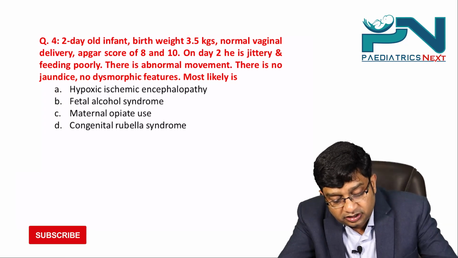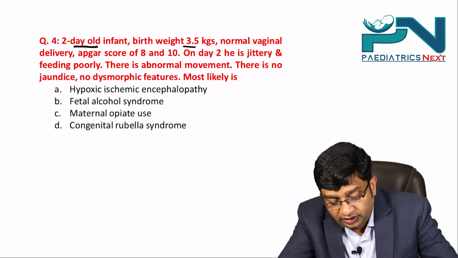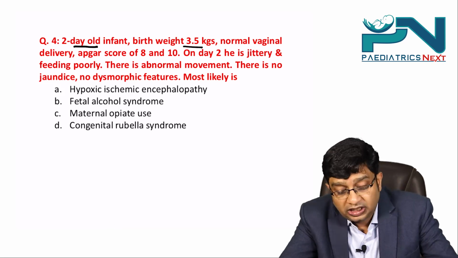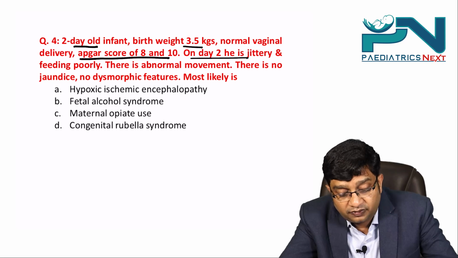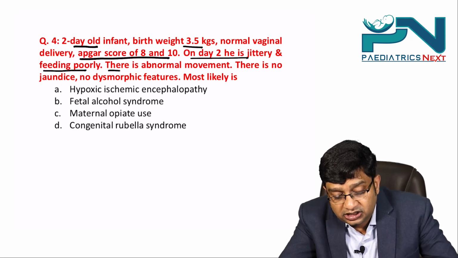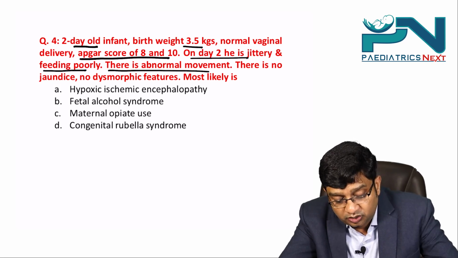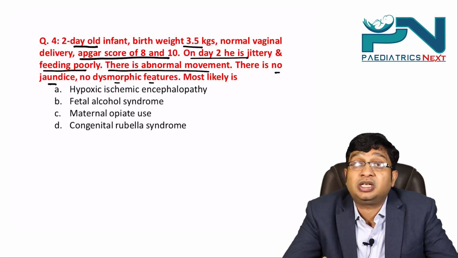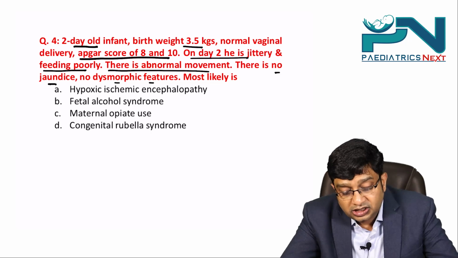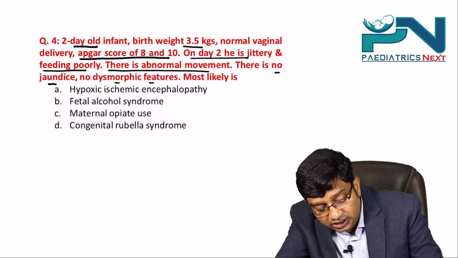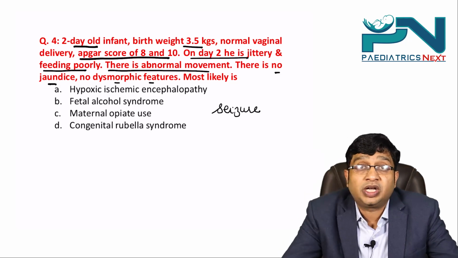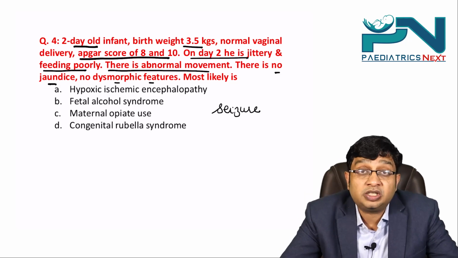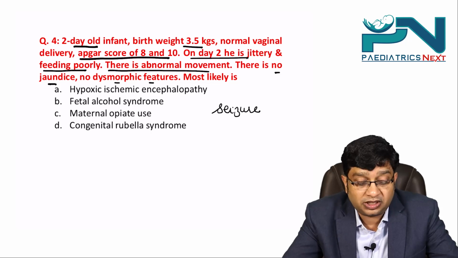A 2-day-old infant, birth weight is 3.5 kgs, normal delivery, Apgar score is normal. On day 2, he is jittery and feeding poorly. There is abnormal movement. There is no jaundice, no dysmorphic feature. Most likely is? Right? So abnormal movement means most likely the child is having a seizure. And this question, if we get it, needs to be solved by the exclusion method.